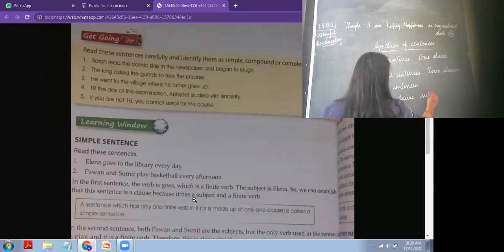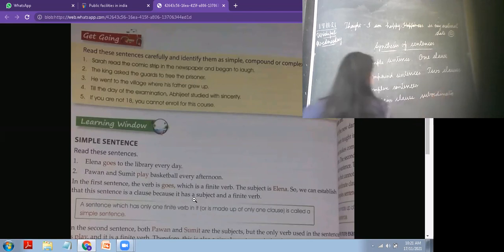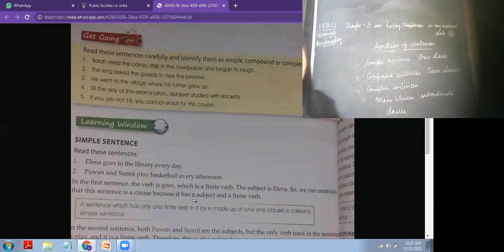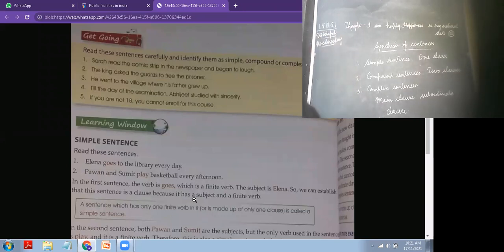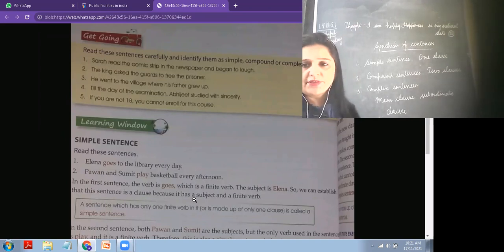This you have to keep in your mind when you are classifying these sentences. If you are identifying which one is a compound sentence and which one is a complex sentence, you have to check whether a main clause or subordinate clause is given or not.